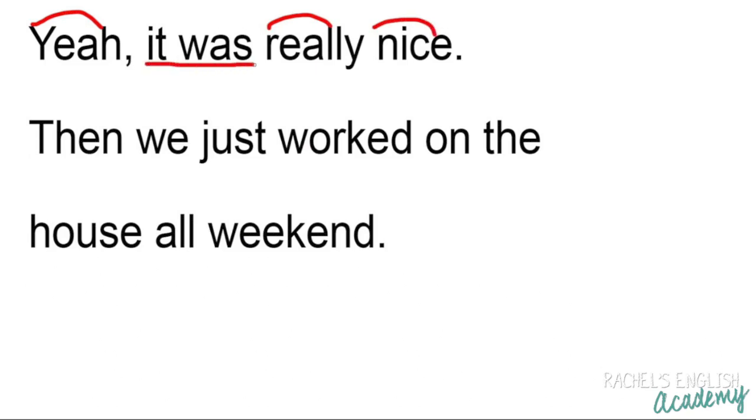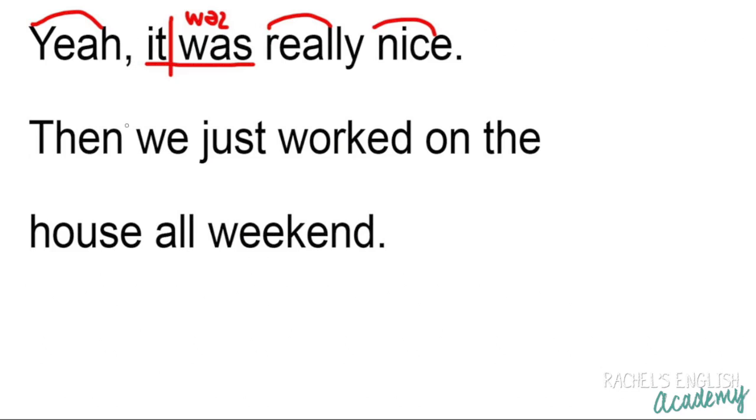It was not stressed at all. Said very quickly. Stop T. It was. The word was reduced. It was really nice. One thought group, all connected. Now we do have a stop T here, which breaks up the line a little bit. It was. But it's not really a pause because it's just a quick little lift in the line as the energy keeps going forward. It was really nice.